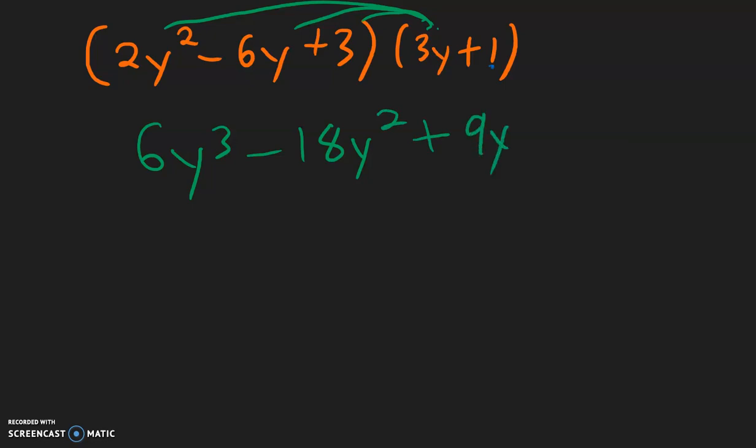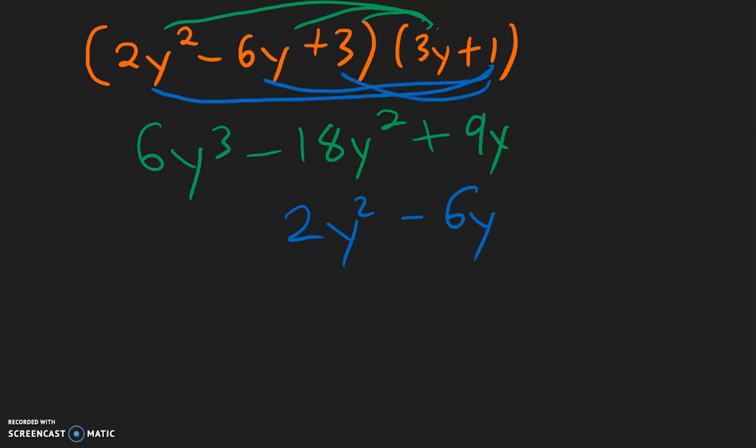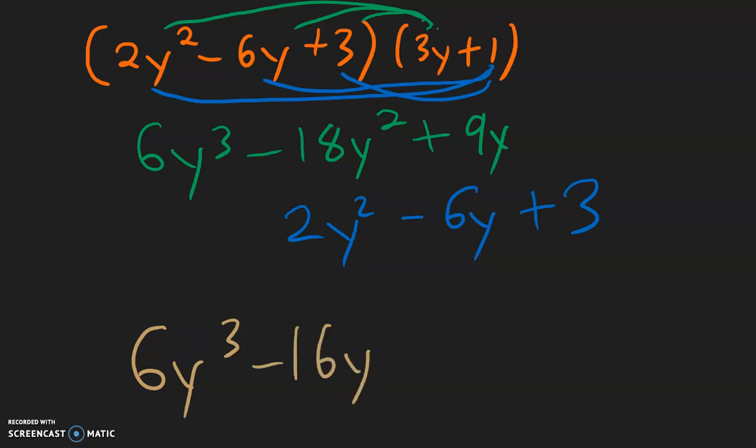And now to distribute the 1. 1 times 2y squared is 2y squared. Then 1 times negative 6y is negative 6y. And finally, 1 times 3 is positive 3. And with all the like terms lined up, we can combine like terms. We have 6y to the third power. For y to the second power, we have negative 18 plus 2, which is negative 16, y to the second power. 9 minus 6 is positive 3y, and then positive 3.